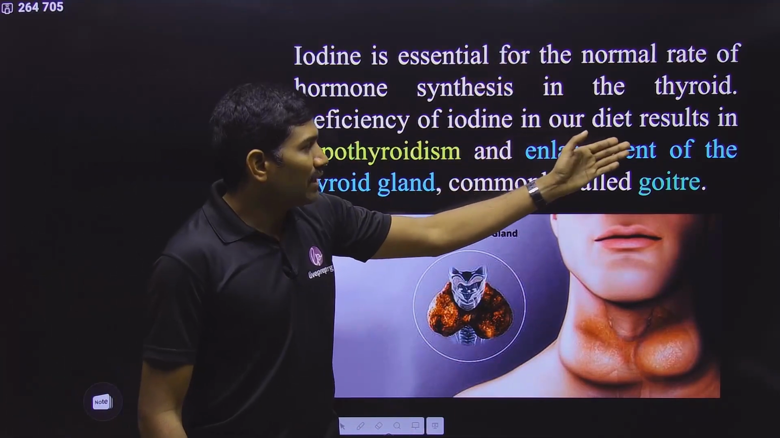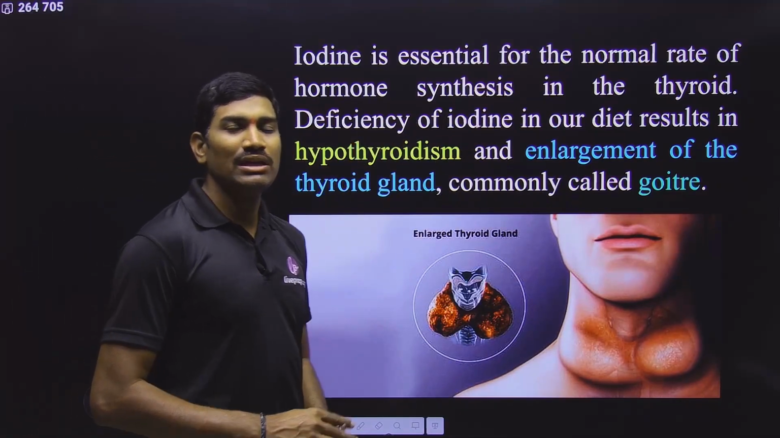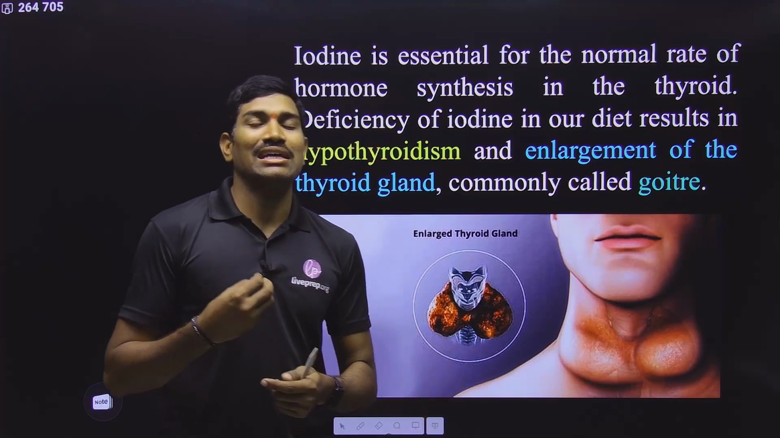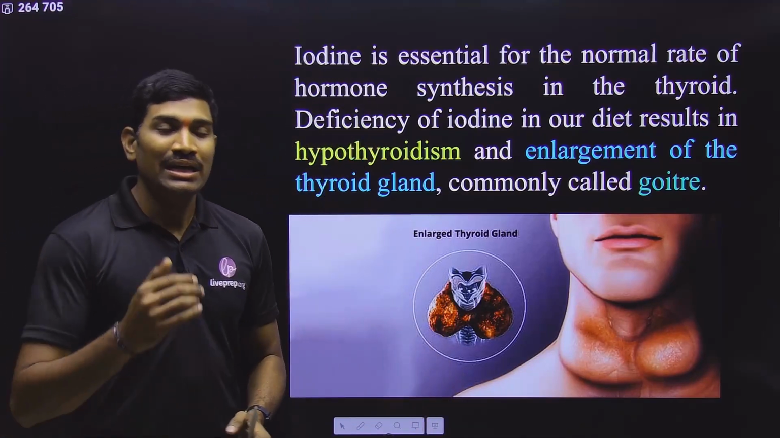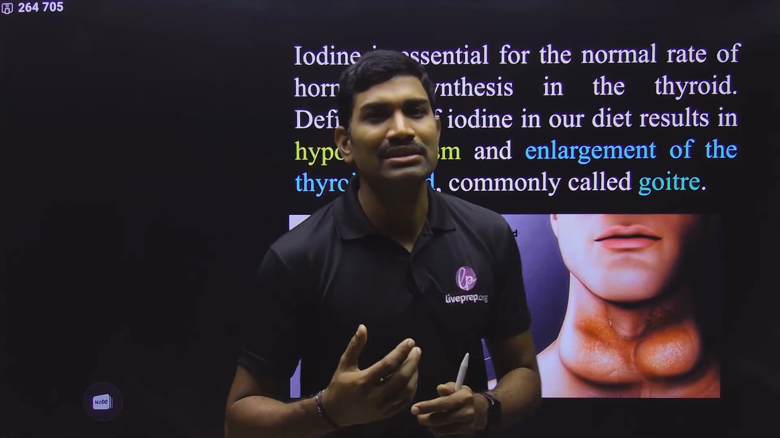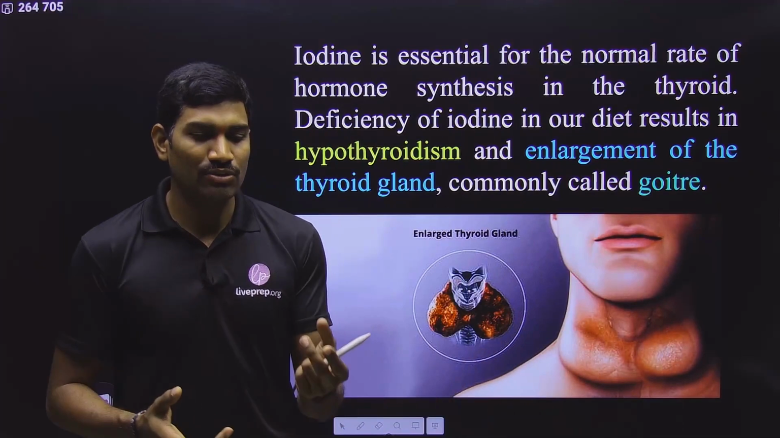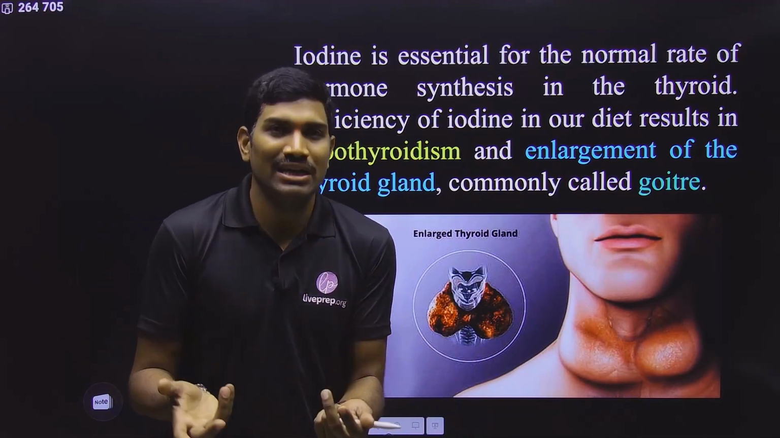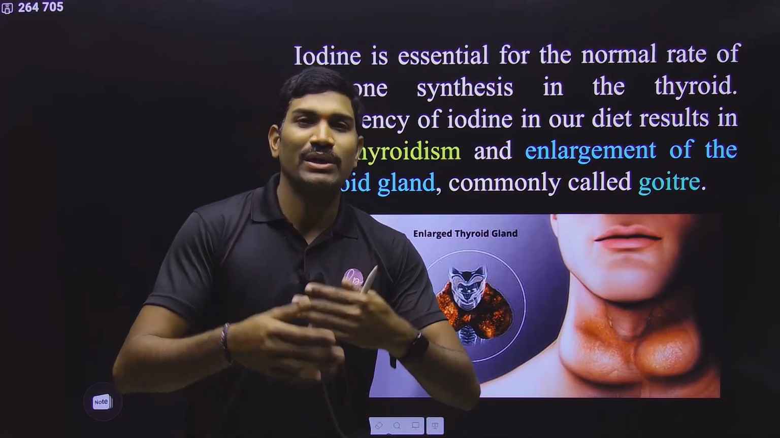So deficiency of iodine in our diet results in hypothyroidism. So actually we need to get this iodine through our food only. So whatever food we are taking, if it does not have enough iodine, then it will lead to hypothyroidism. That's why, to remove this particular deficiency, scientists did something. Generally we are using iodized salt. So whatever salt we are using for cooking and all, in that salt iodine will be added. In that form we are taking it.